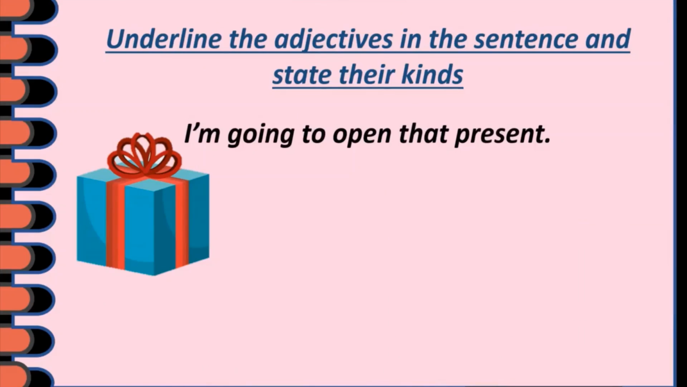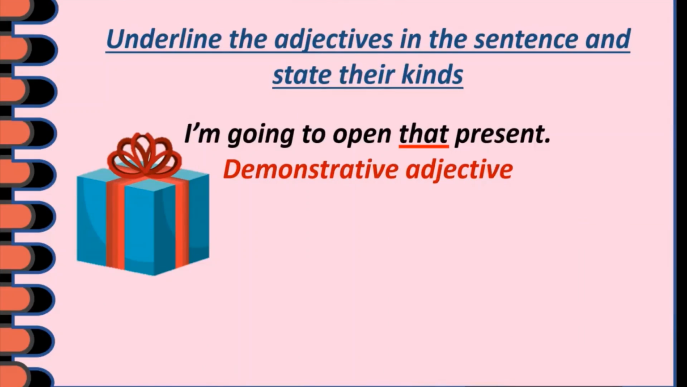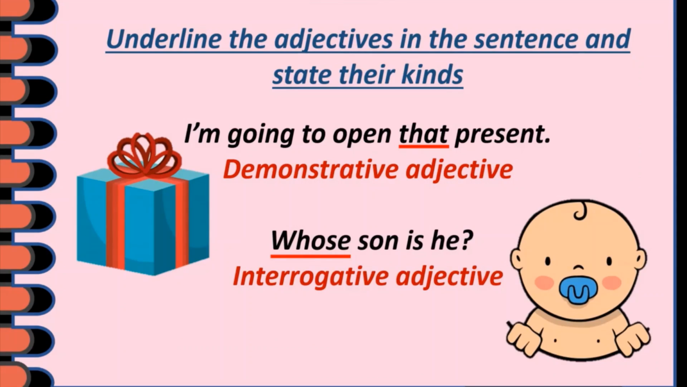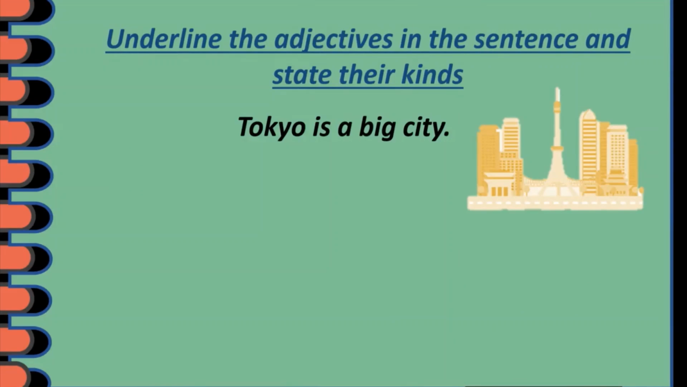Underline the adjectives in the sentence and state their kinds. I am going to open that present. So the word that tells us about which present you are going to open. It is demonstrative adjective. Whose son is he? Obviously, interrogative adjective. Because we have the word whose and it is also a question. Tokyo is a big city. What kind of city? Big city. So, it is the adjective of quality.